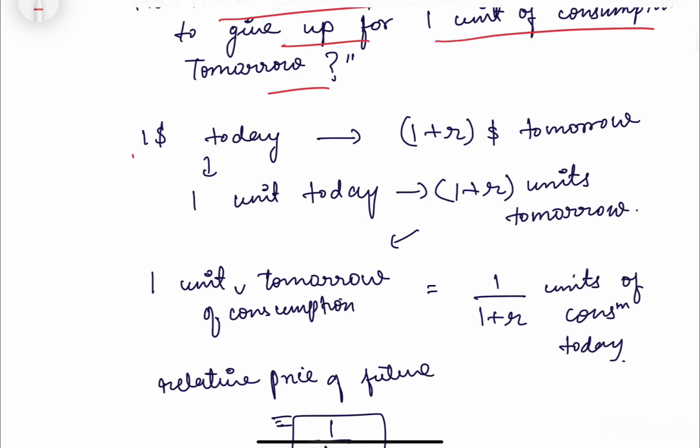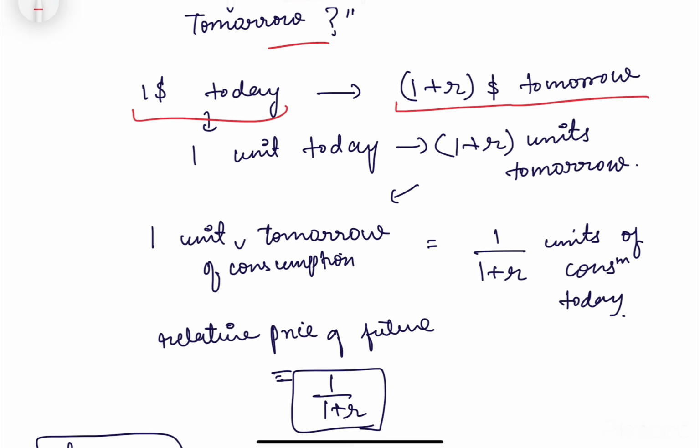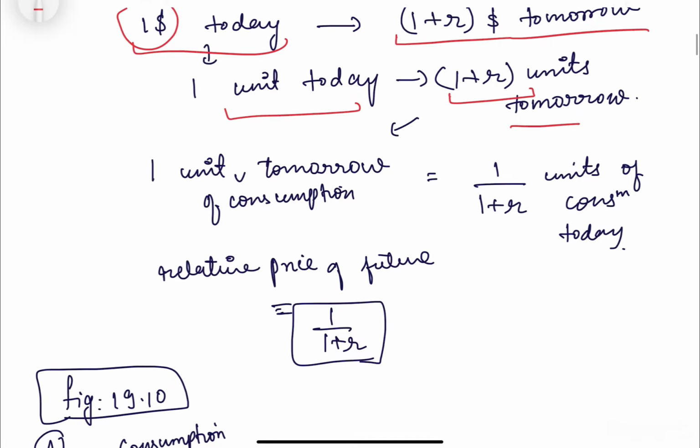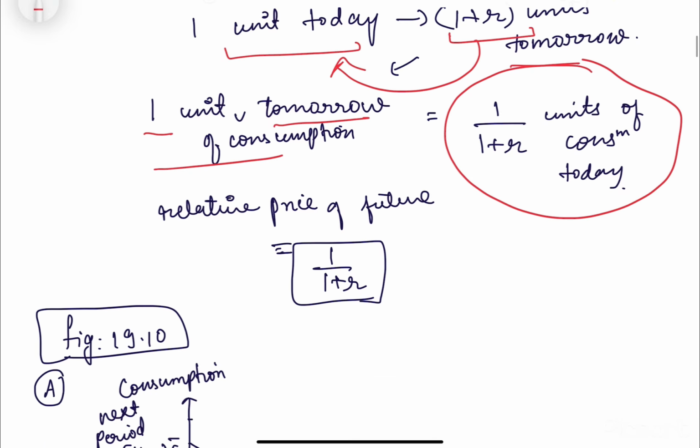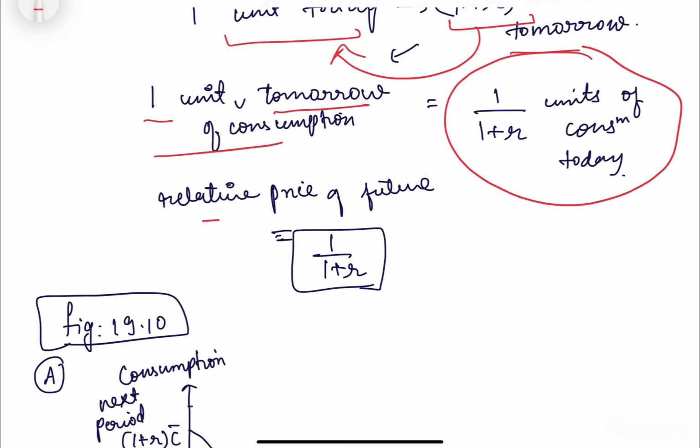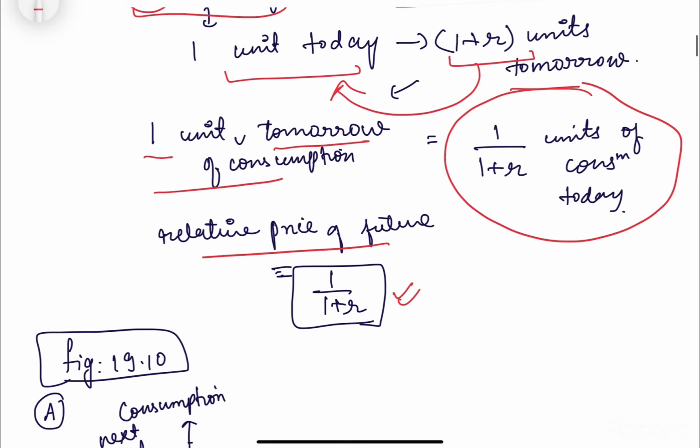So $1 today will become 1 plus r dollars tomorrow. It means, like, मान लो कि हम $1 से 1 यूनिट ऑफ गुड खरीद पा रहे हैं आज. So वही 1 यूनिट हमें tomorrow खरीदने के लिए we need 1 plus r units, right. So 1 unit of consumption tomorrow would be equal to what? इसको हम इधर डिवाइड में ले जाएंगे, that is 1/(1 plus r) units of consumption today. So this is also showing the relative price of future. This is the price of consumption.